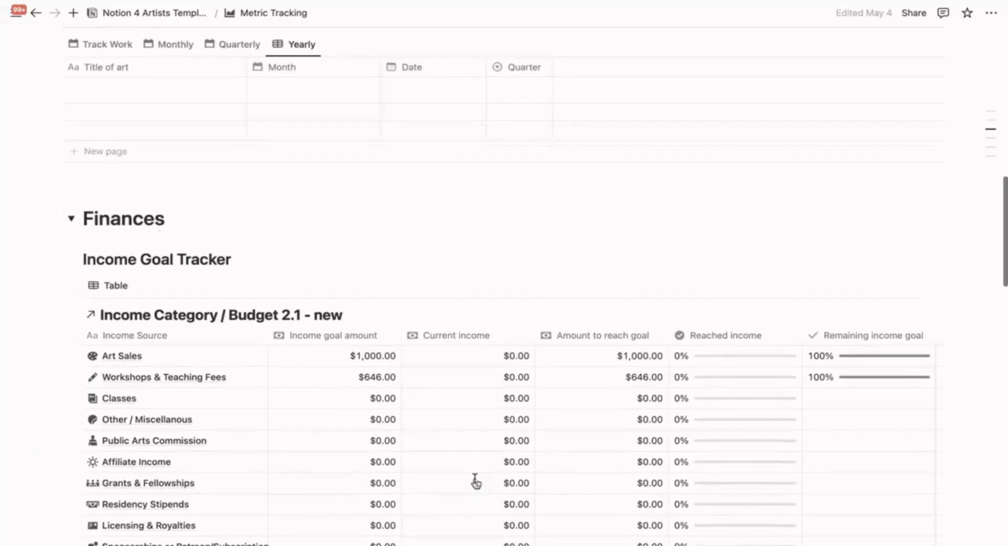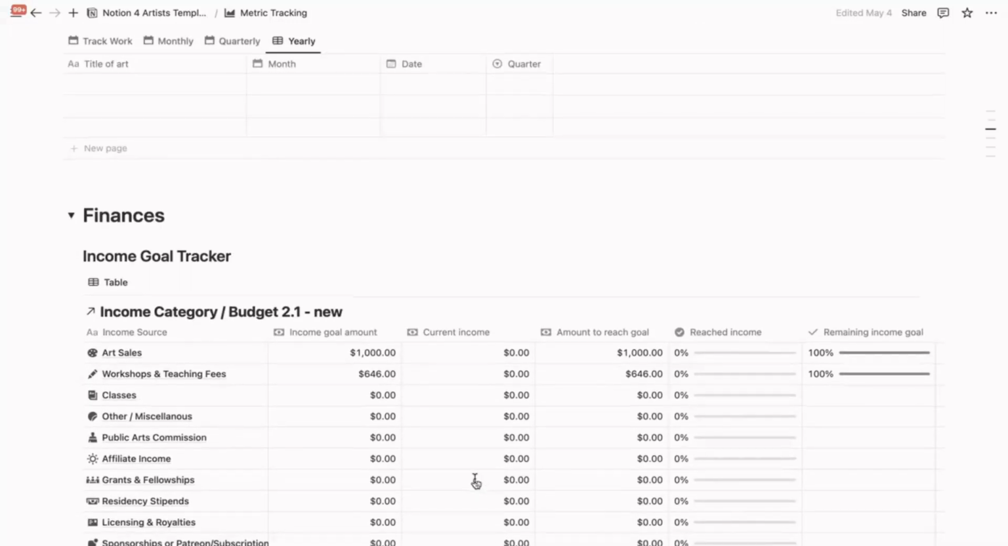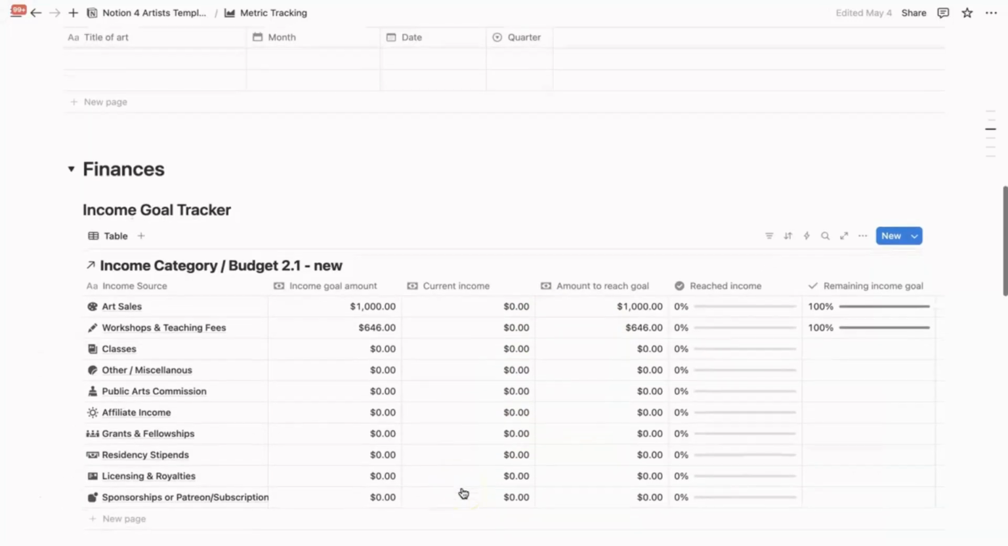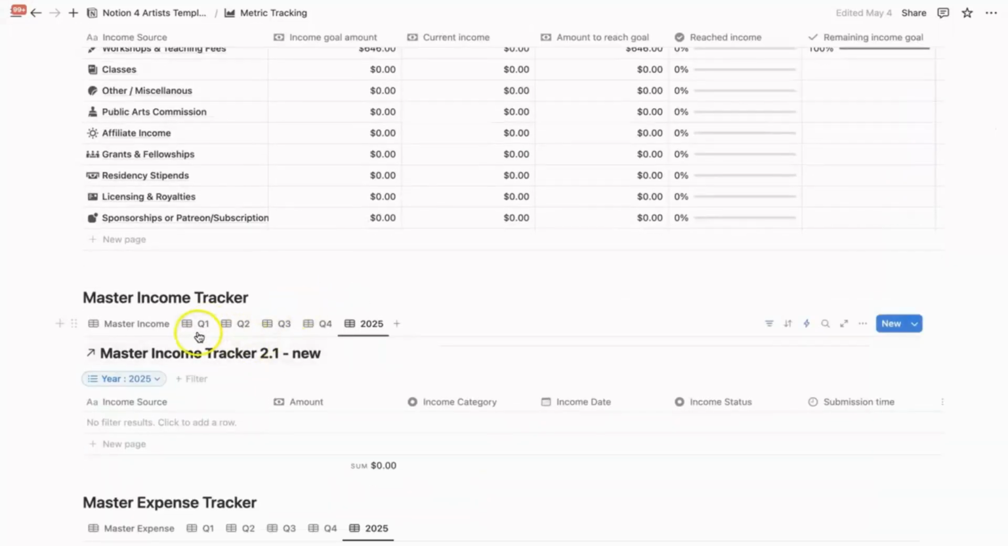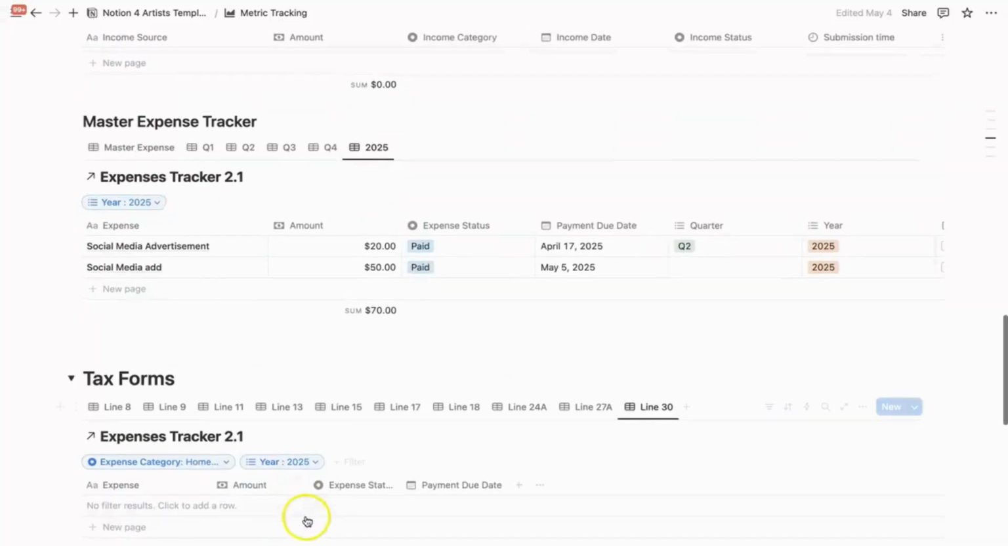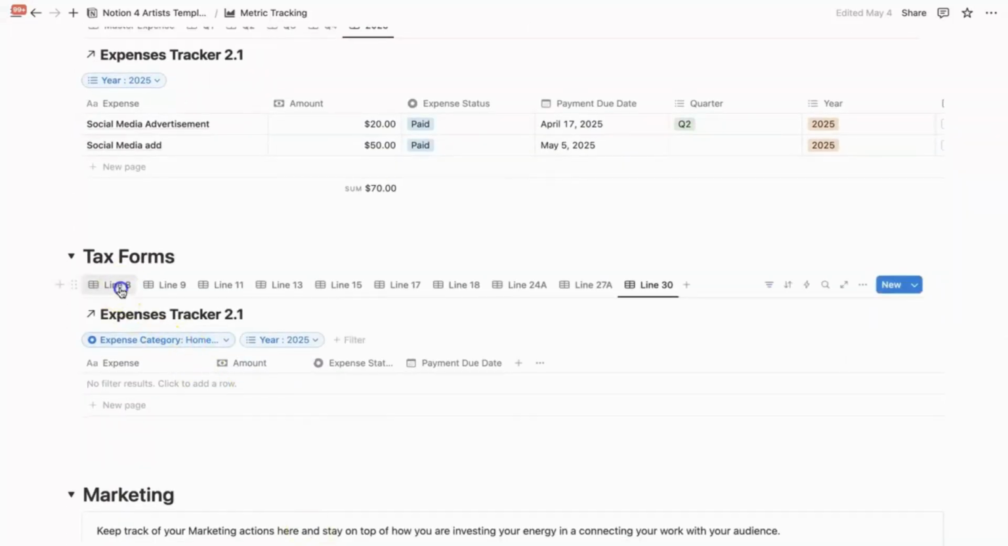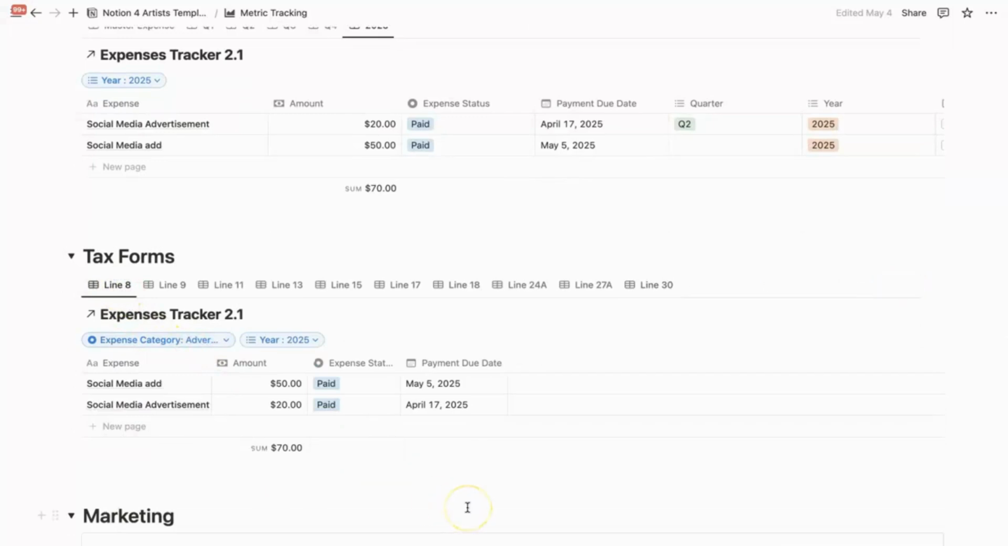Next, we have the finance section. We have already done the work earlier in the budgeting and the tracking section, so now we get to see how these numbers all come together. Here is a simple view of our income goal, the income we've made, and how much we have left to do to make our goals. We have an overview of the income tracker that you can sort by quarter and year, as well as the expense tracker. And then here we have the tax form section.